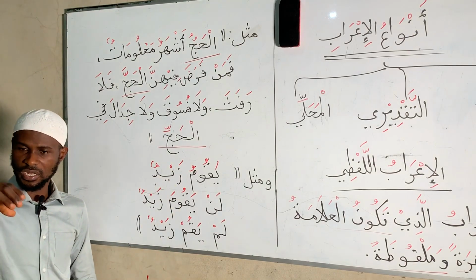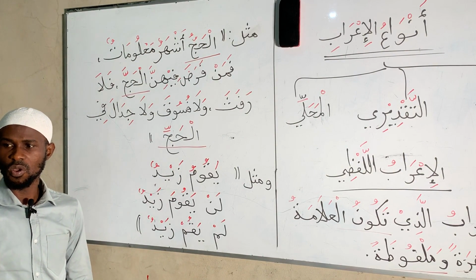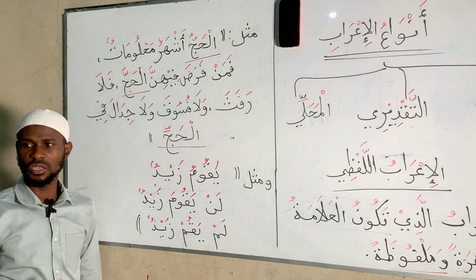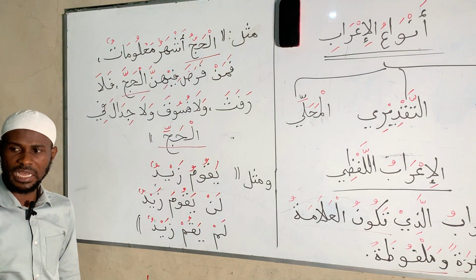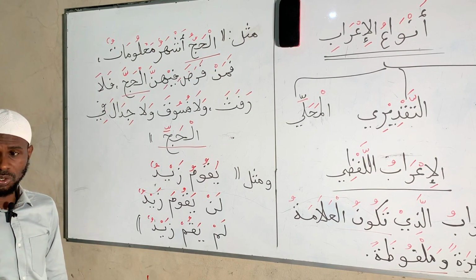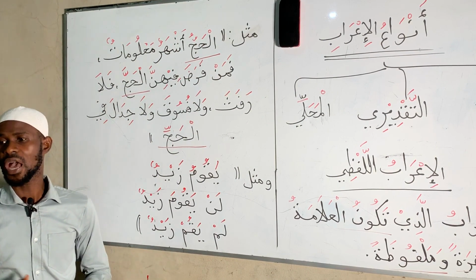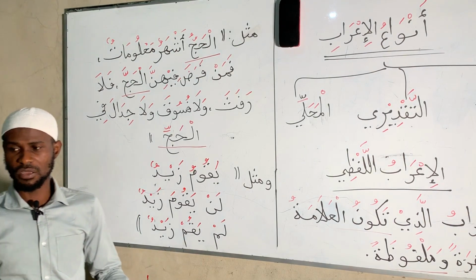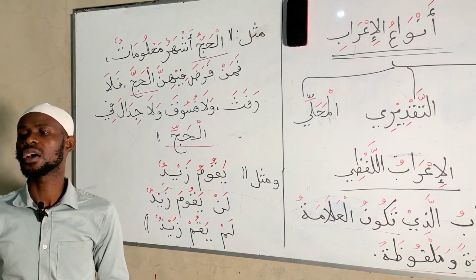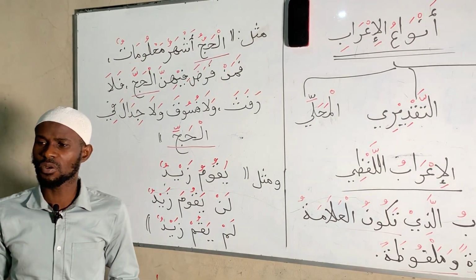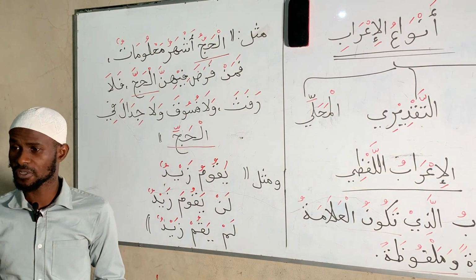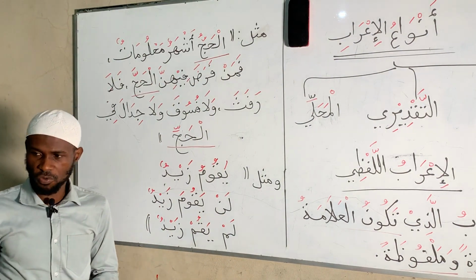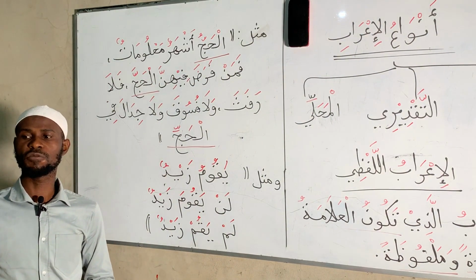Now let's look at the ending of Al-Hajj, the last letter. How does it change? The first one is Al-Hajju. Al-Hajju is a noun that starts a sentence here. We told you when we were forming the sentence that when a noun starts a sentence and that noun is al-ma'rifah, that is, definite, there is no doubt that noun is al-mubtada. So al-hajju, as al-mubtada, takes rafu', that is dhamma, as the inflection.